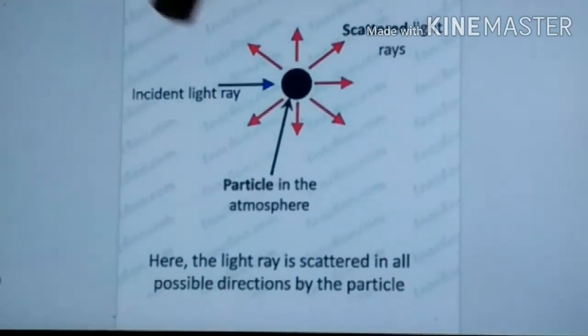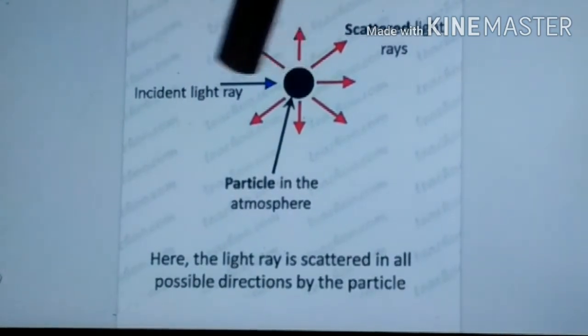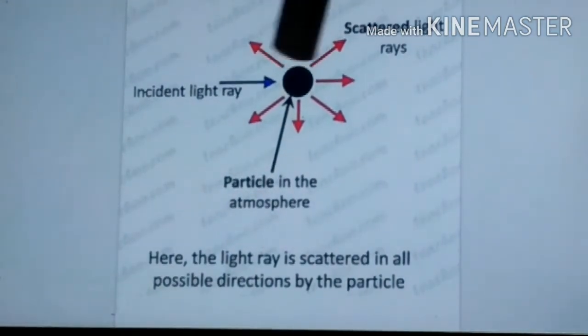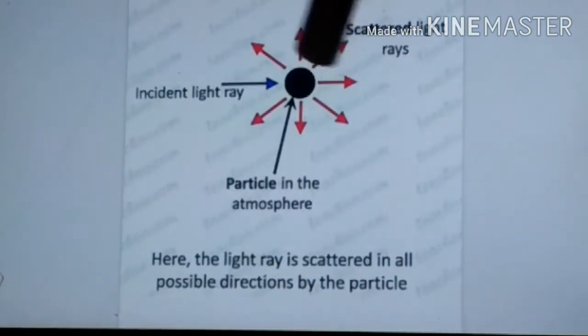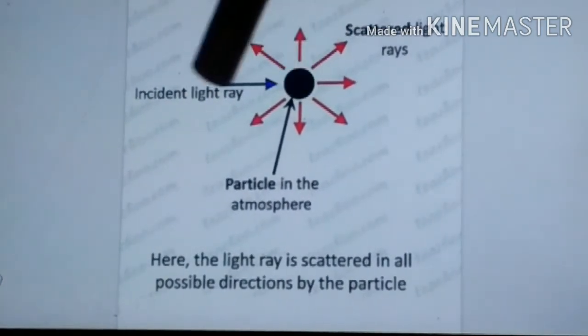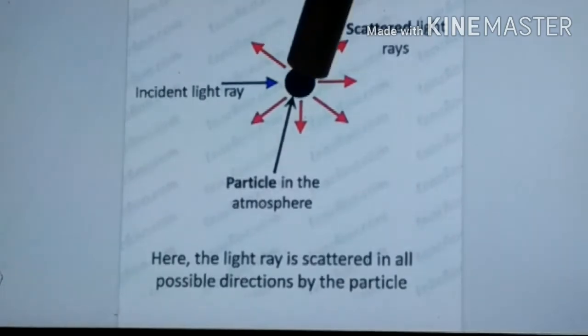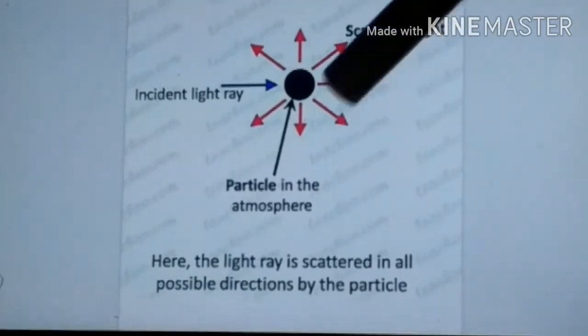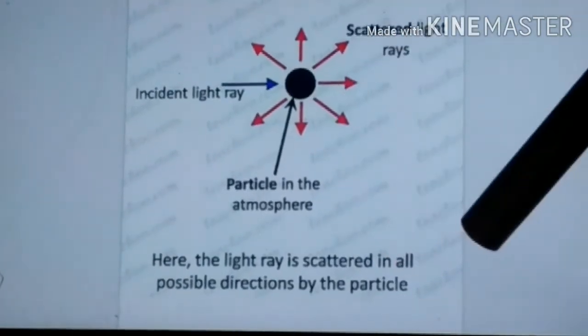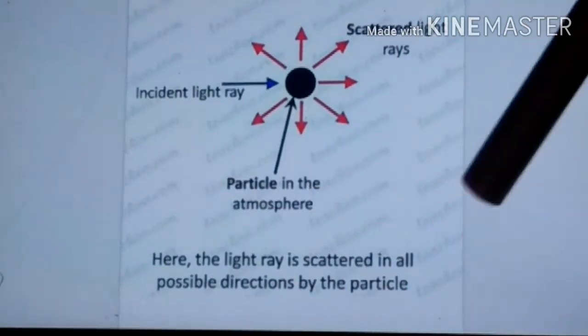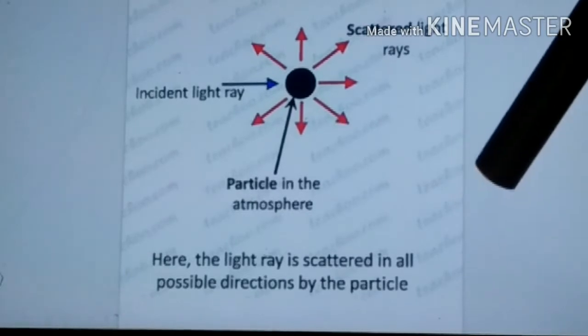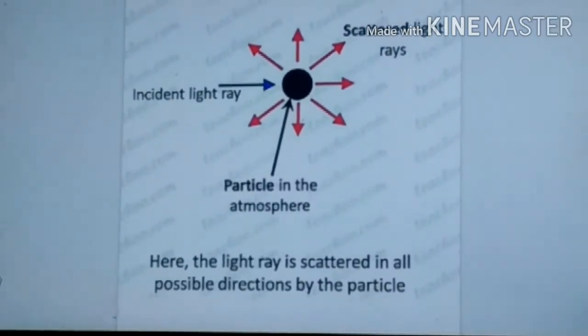Scattering of light. You can imagine through this picture what is happening. The incident light ray hits the air molecules and scatters in all directions. So here the light ray is scattered in all possible directions by particles. Okay,